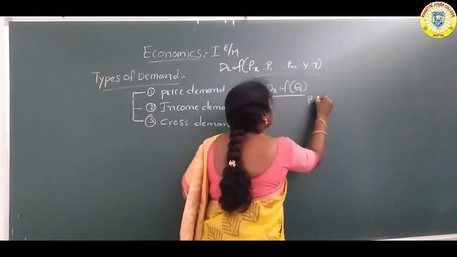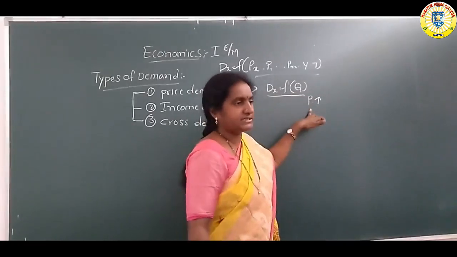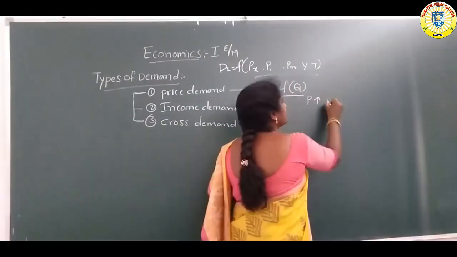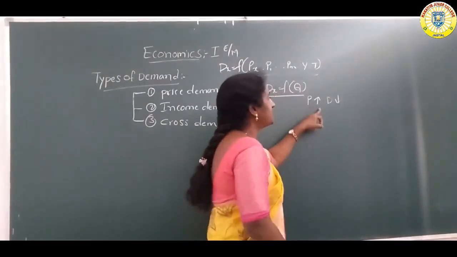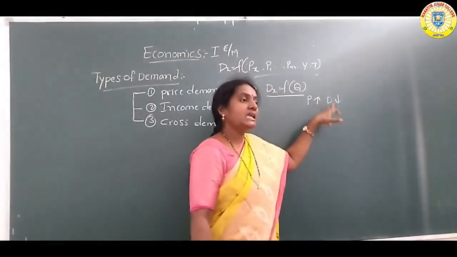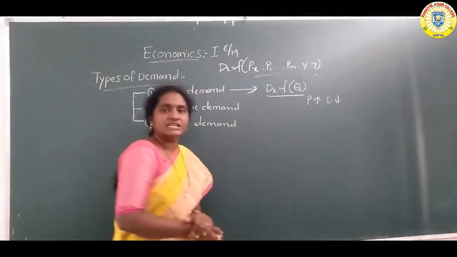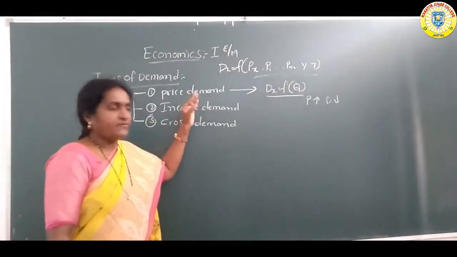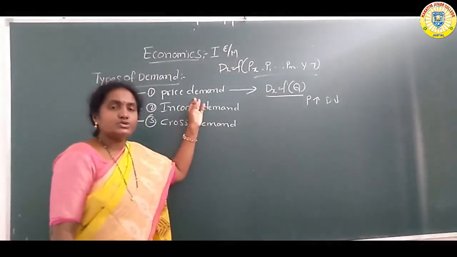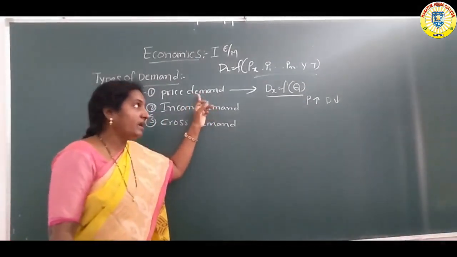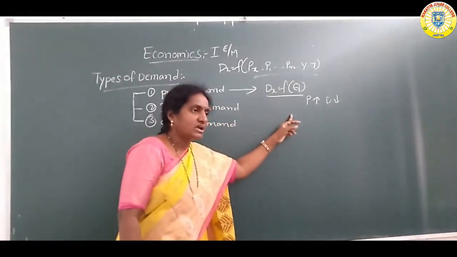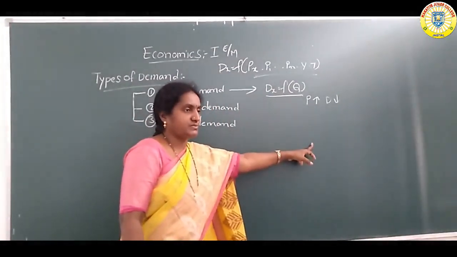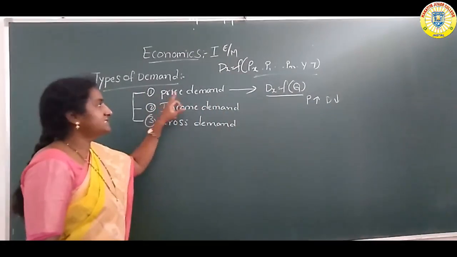When the price of a particular good increases in the market, the quantity demanded automatically decreases. When price decreases, demand increases. There is an inverse relationship between price and demand. Every consumer would like to purchase a higher quantity of goods at lower cost. So this is price demand.